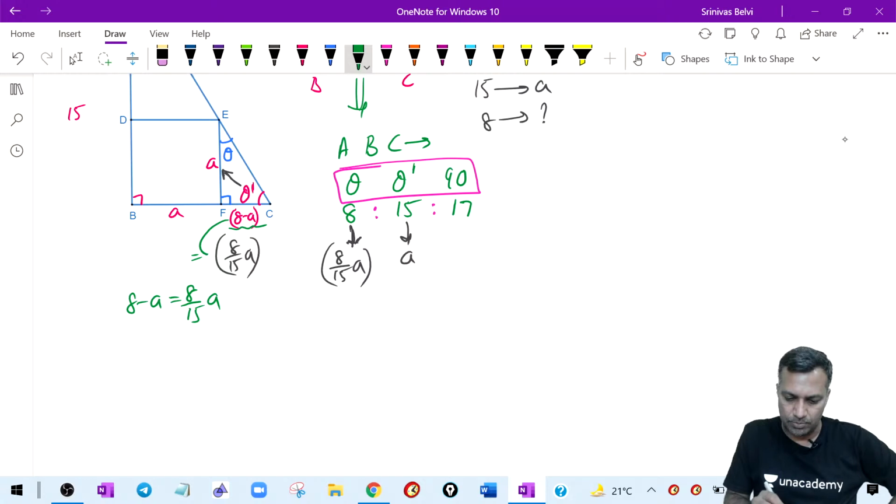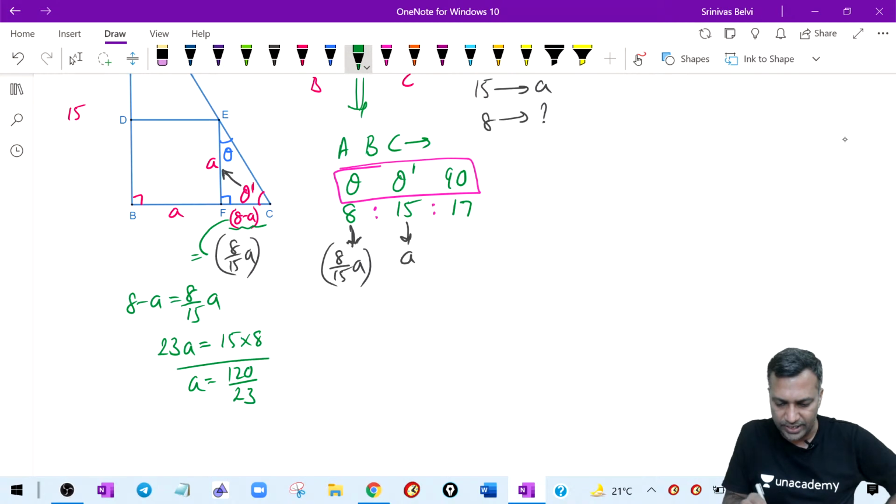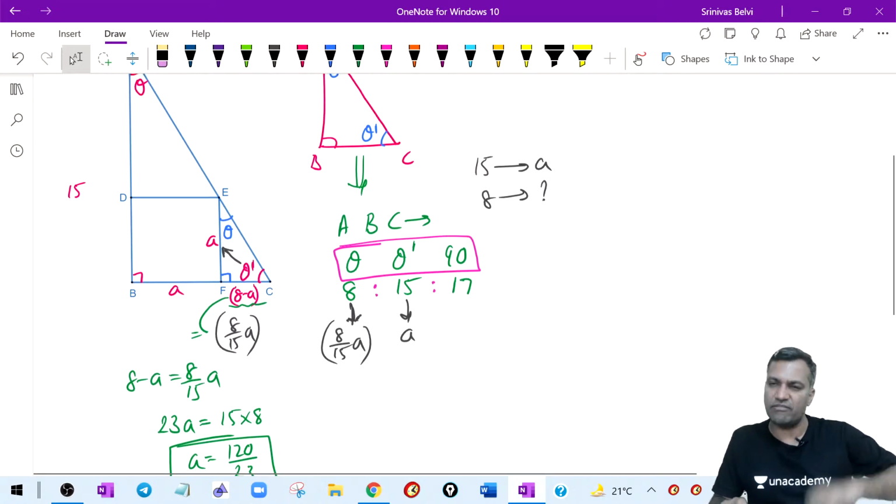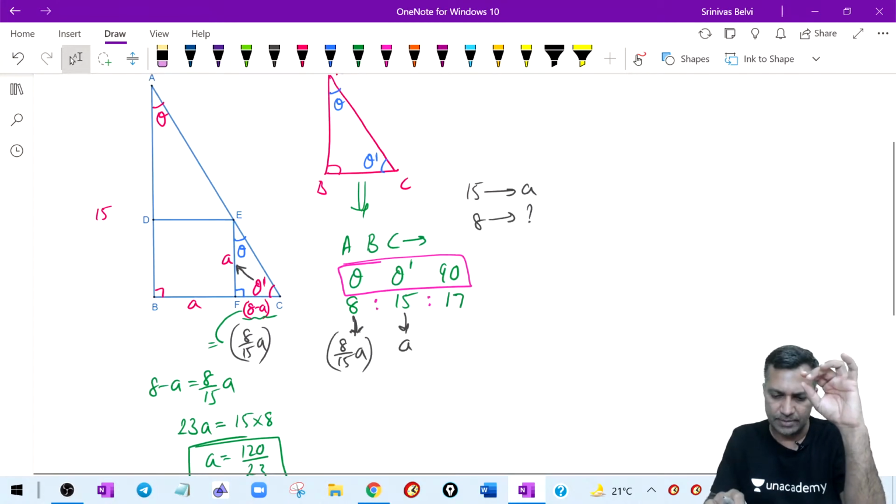Therefore, 15 plus 8, which is 23A, is equal to 15 into 8. That's 120. Therefore, A is equal to 120 divided by 23. This is the side of the square. Very simple question on similarity of triangles.